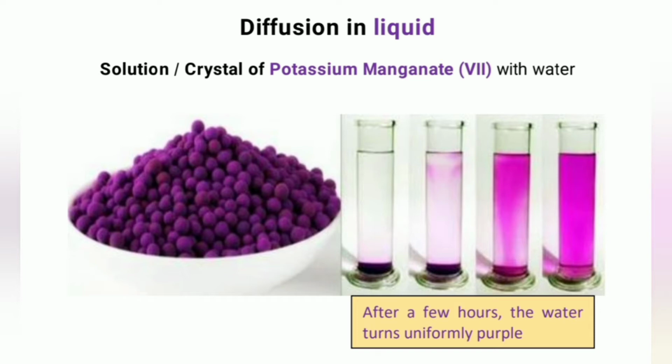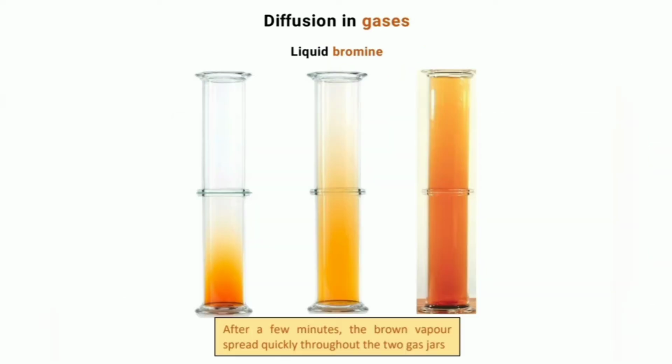The rate of diffusion is affected by the temperature. The higher the temperature, the faster the particles move and so the faster the diffusion. For example, the purple color of potassium manganate(VII) spreads through the water much more quickly in hot water than in cold water. A brown vapor spreads quickly throughout the two gas jars in a few minutes. The rate of diffusion of gas particles depends on their mass. Gases with low molecular masses diffuse faster than those with high molecular masses.